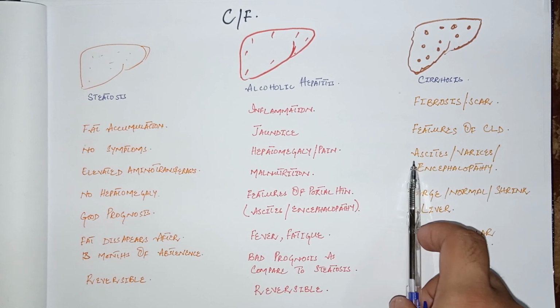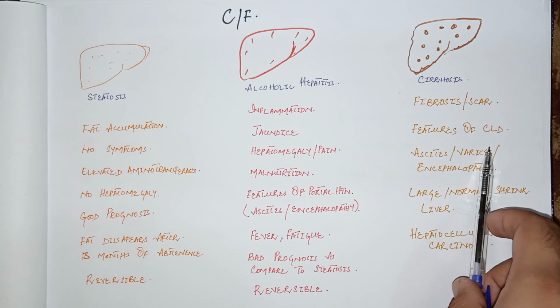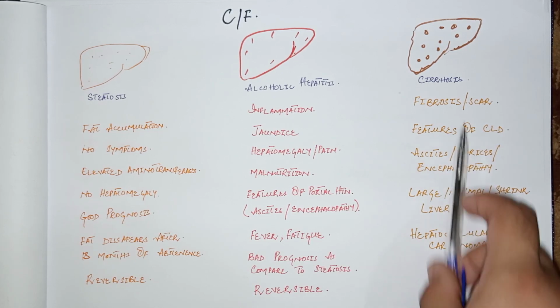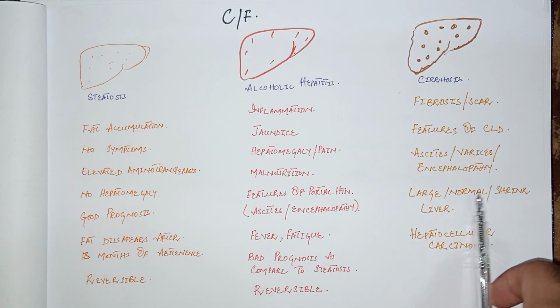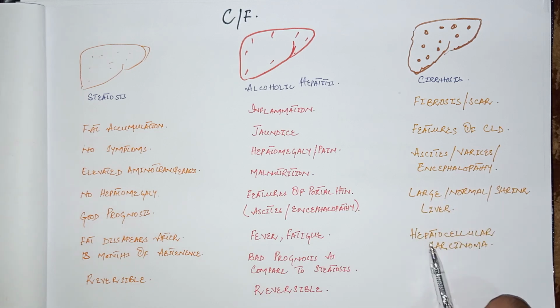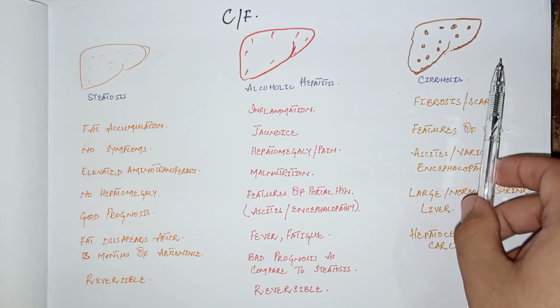And also the complications of cirrhosis like ascites, esophageal varices, and hepatic encephalopathy are present in alcoholic cirrhosis. The liver may be of large size, or it may be normal or shrunken. The patient may develop hepatocellular carcinoma because of this cirrhosis.